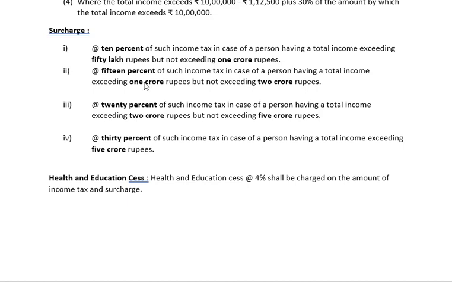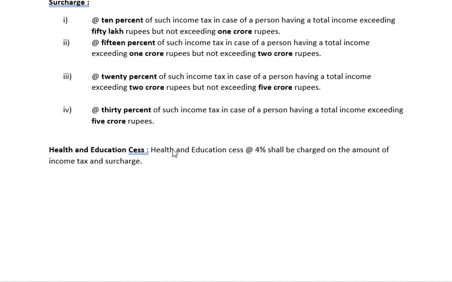At the rate of 15% of such income tax in case of a person having a total income exceeding 1 crore rupees but not exceeding 2 crore rupees. 20% if the total income exceeds 2 crore rupees but not exceeding 5 crore rupees, and 30% of such income tax in case of a person having a total income exceeding 5 crore rupees. Health and education cess at the rate of 4% will be charged on the amount of income tax and surcharge.